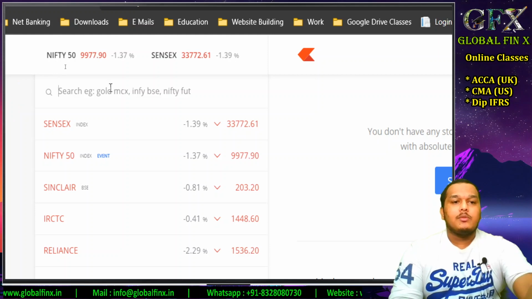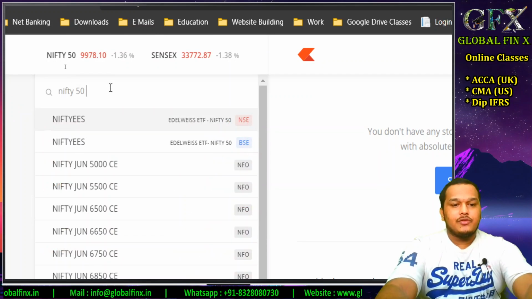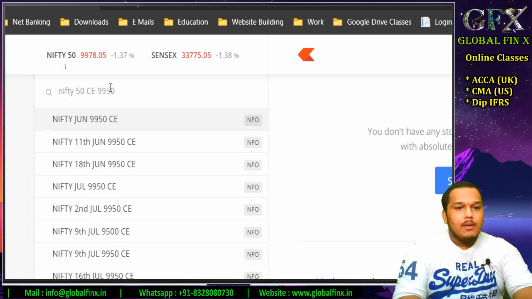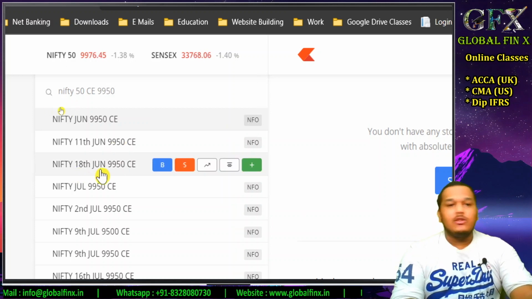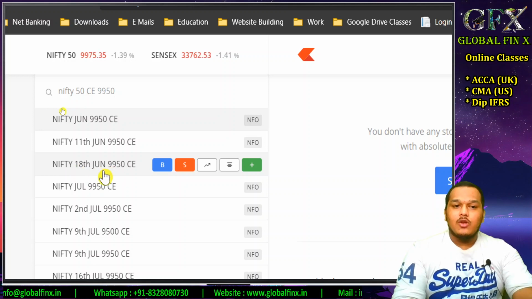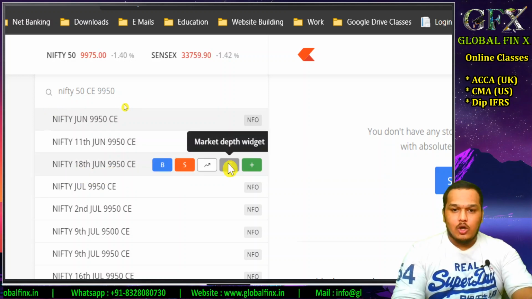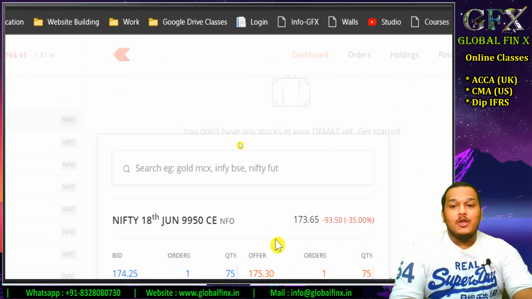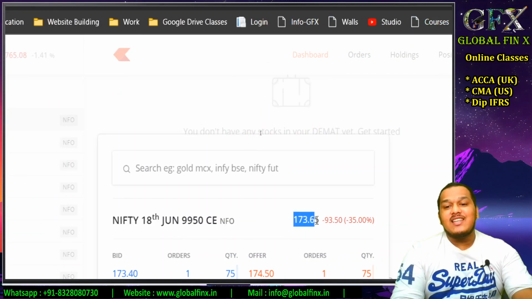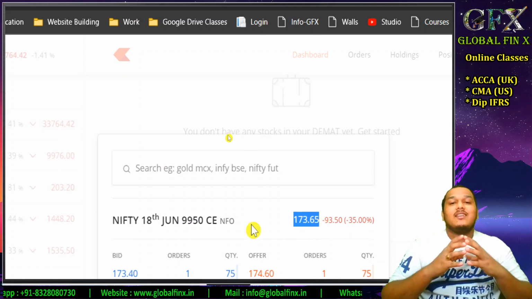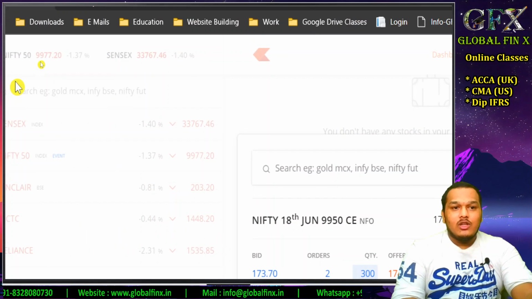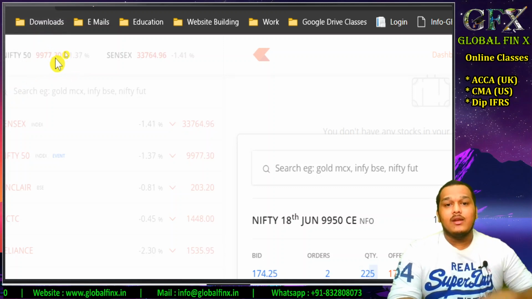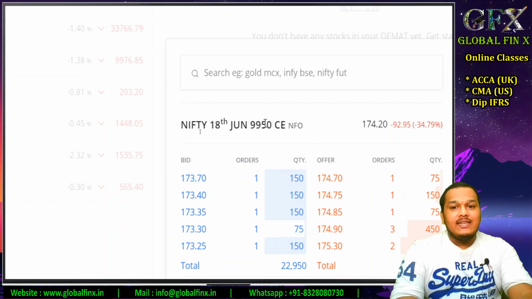Now let me show you the Nifty 50 call option for 9,950, but which expires on 18th June. Let me show you this option now. We still have 1 week for this option to expire. You can see the price is 173.65. Right now the index is trading at 99.78, 99.76 or something, and you have a right to buy at 99.50.